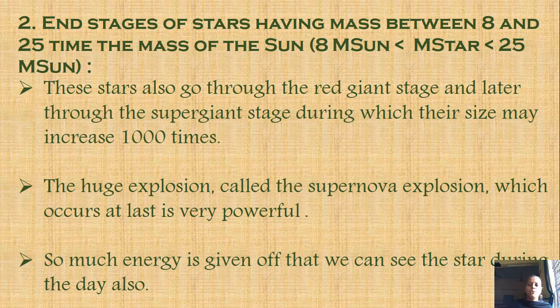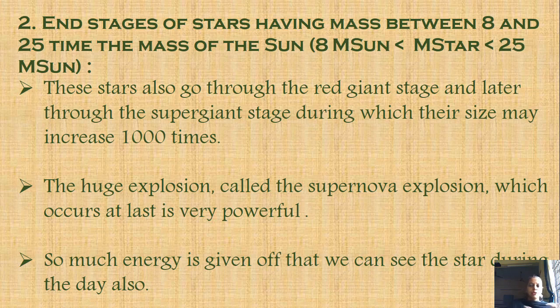It is so powerful that it lasts for a few days. The light remains in that explosion for a few days, and it is so bright that even in the daytime we can see it if we are able to witness it.